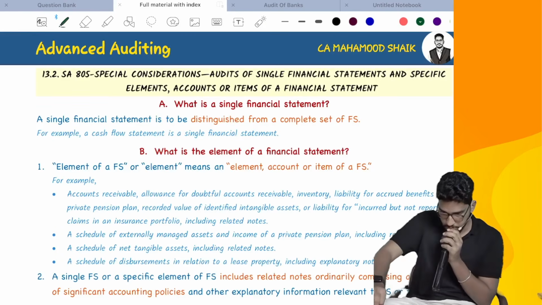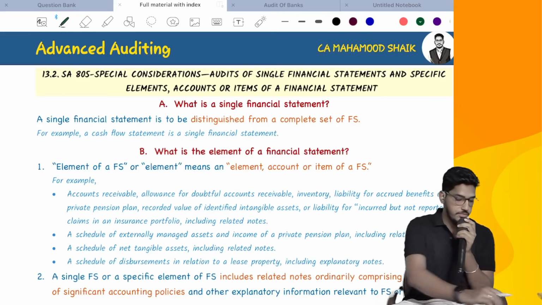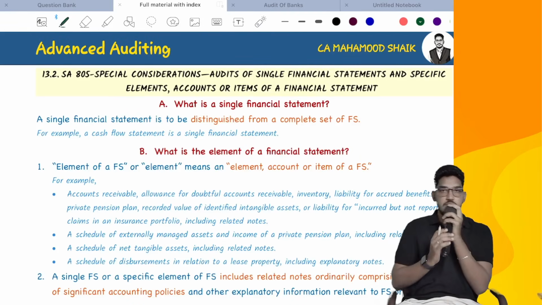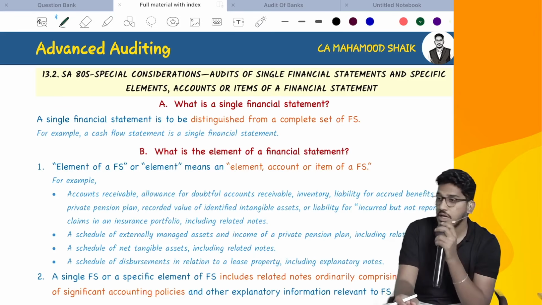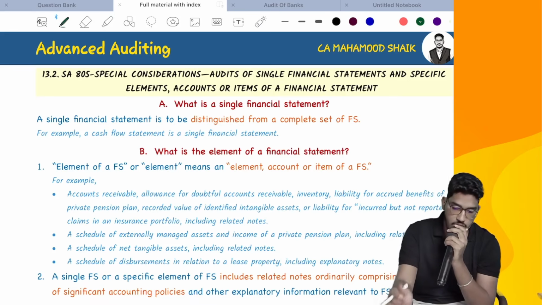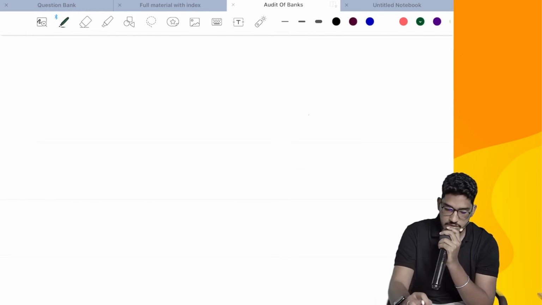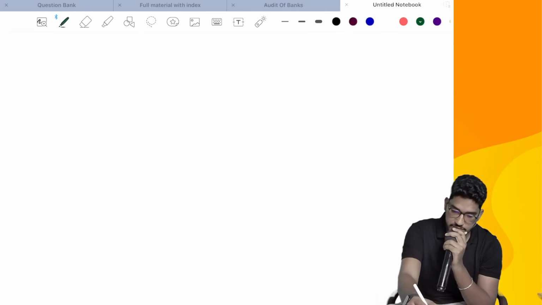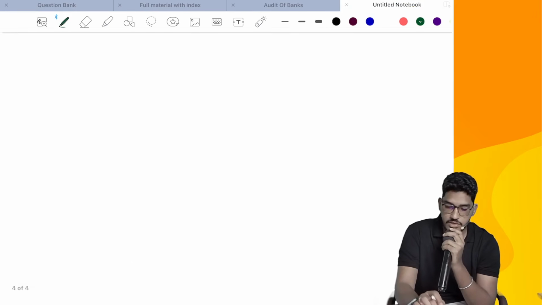Right. So let us resume our discussion. We have started discussing the specialized areas. How many standards are we supposed to cover? 3 standards we are supposed to cover. Out of that, how many have we done? One we have successfully completed. So now let us try to understand SA 805. SA 805 is a standard which is talking about what?